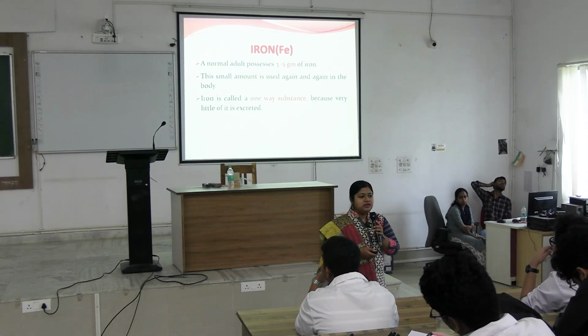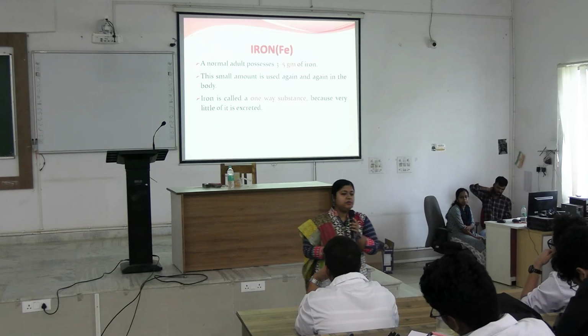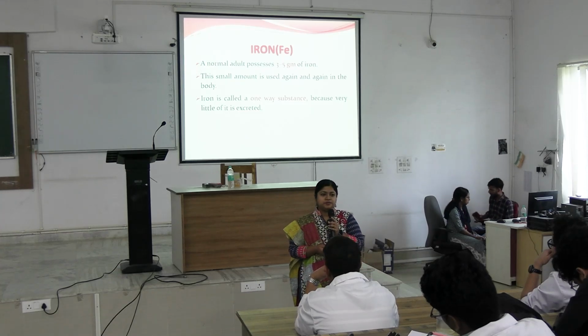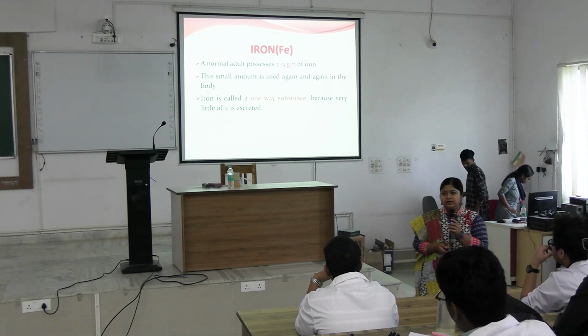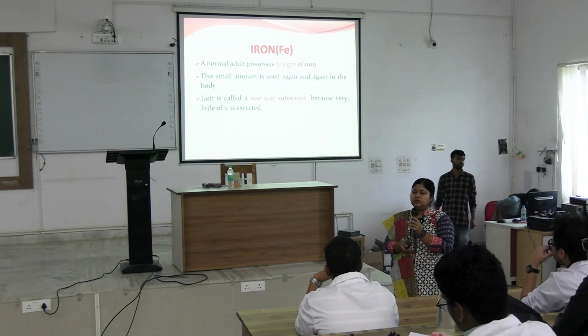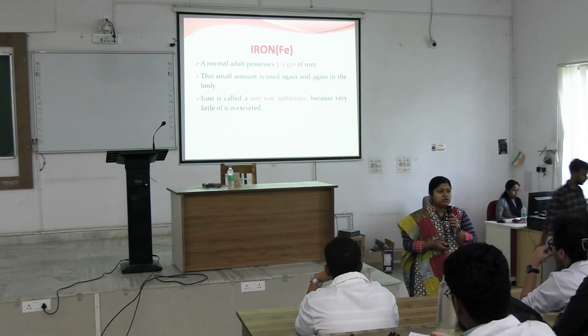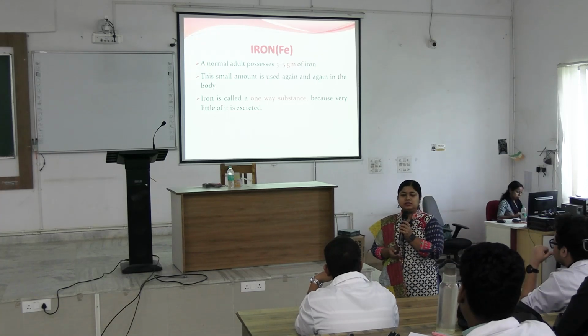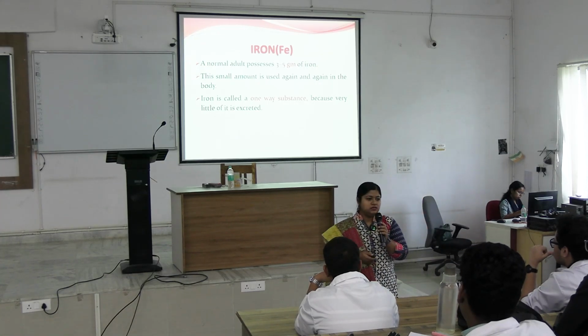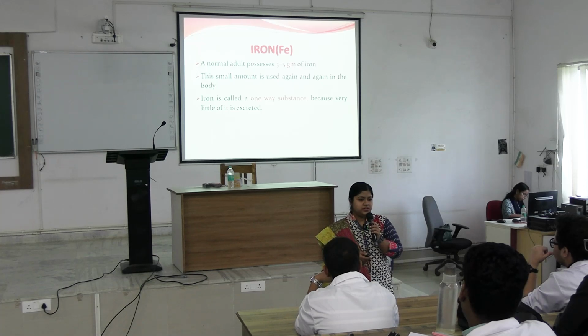Why do we need a daily dietary allowance? Anyone? From where can there be loss of iron? Hemolysis, tell the gross condition. Hemorrhage.